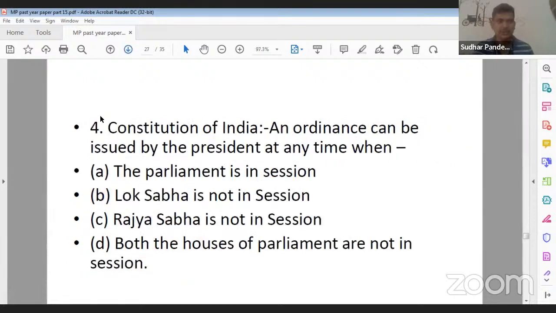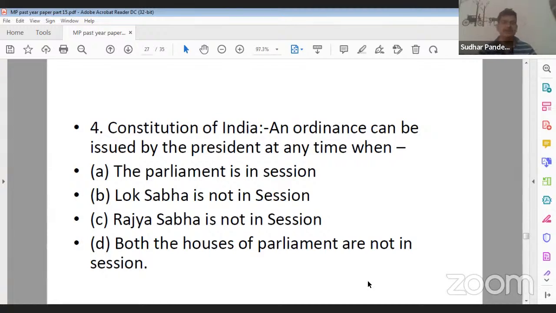Next question, question number 4. An ordinance can be issued by the President at any time when? Option A, Parliament is in session. Option B, Lok Sabha is not in session. Option C, Rajya Sabha is not in session. Option D, both the houses of Parliament are not in session. So what should be the correct answer?